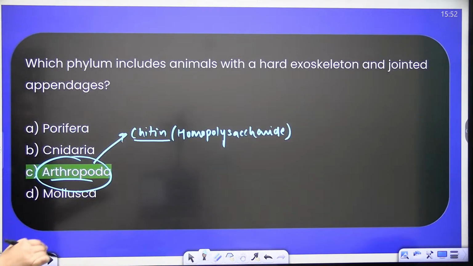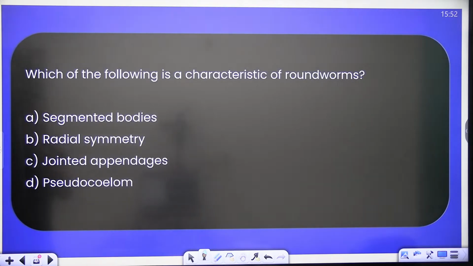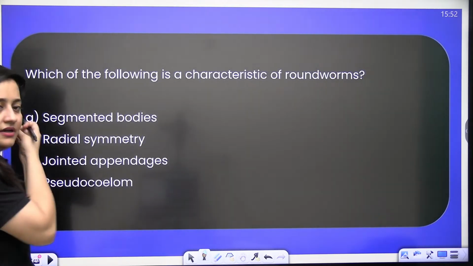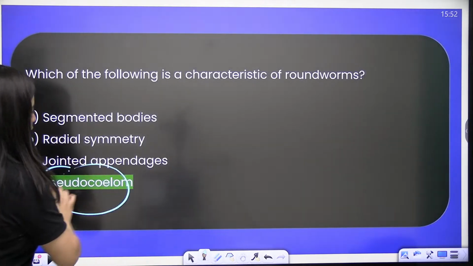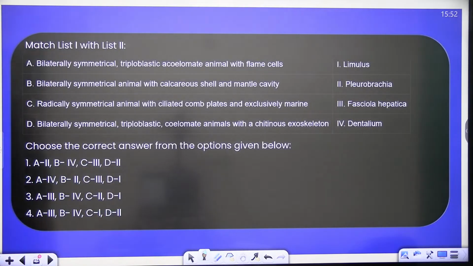Next question. Which of the following is a characteristic of roundworms? In the case of roundworms, there will be the pseudocoelom. Next question. Match list 1 with list 2. Quick. Match list 1 with list 2.